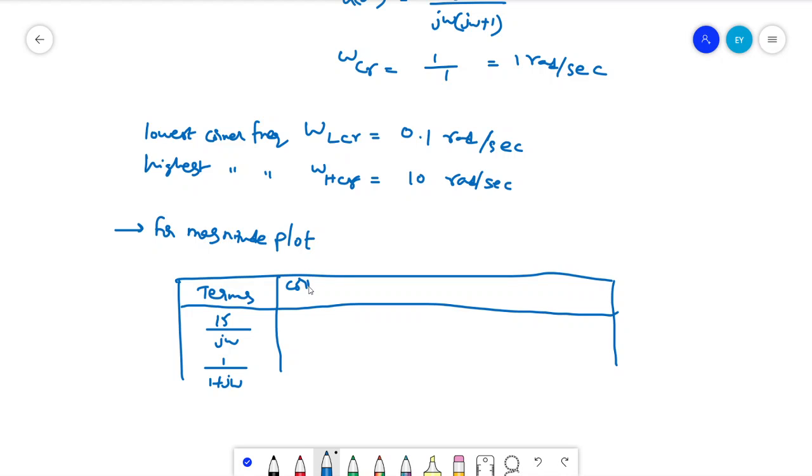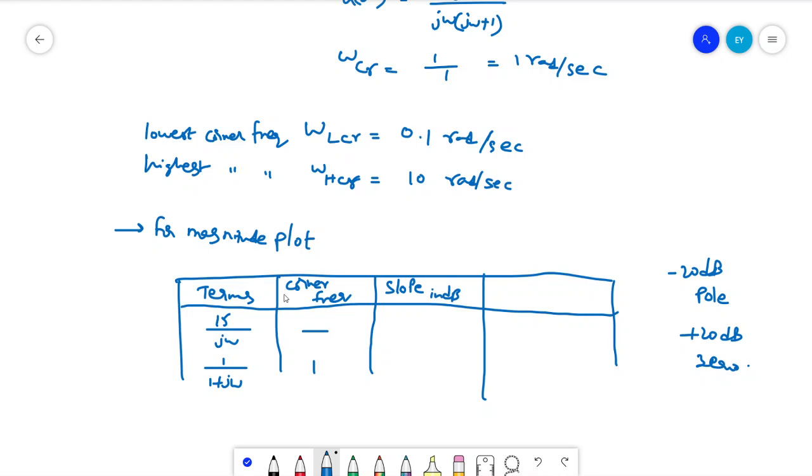Then corner frequency. For this we don't have any corner frequency because the pole at origin doesn't give any corner frequency, and for the other pole, the corner frequency we got is 1. Then slope in dB. As we know, a pole contributes minus 20 dB as magnitude slope, and a zero contributes plus 20 dB.